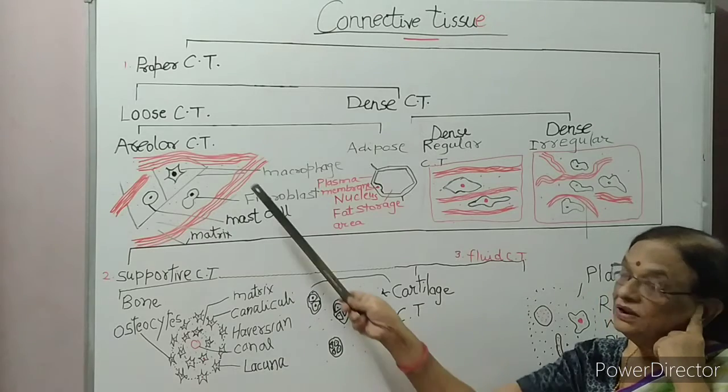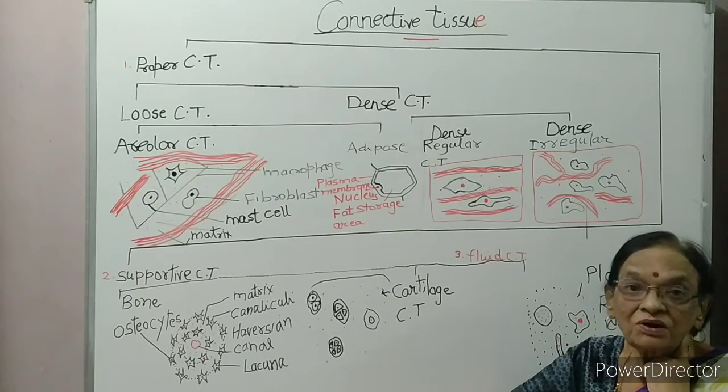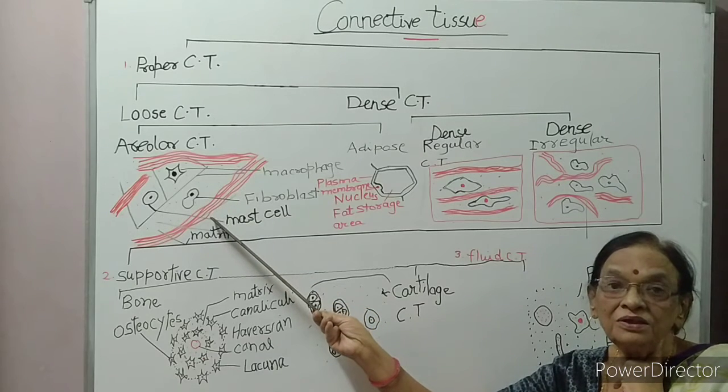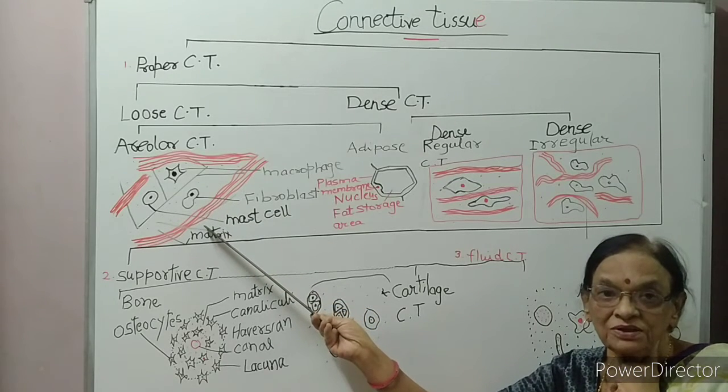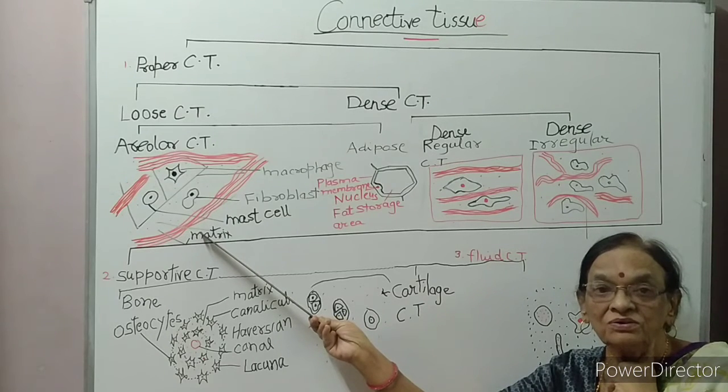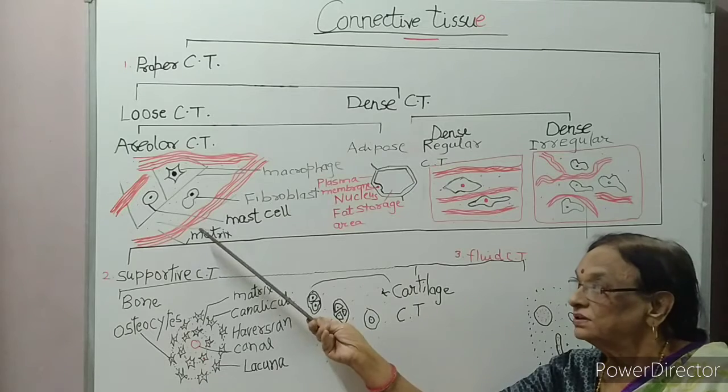So, white and yellow fiber, what is the difference? White fibers run in bundle groups. They are unbranched. They run parallel to one another. They are made up of a protein called collagen and are for mechanical strength.